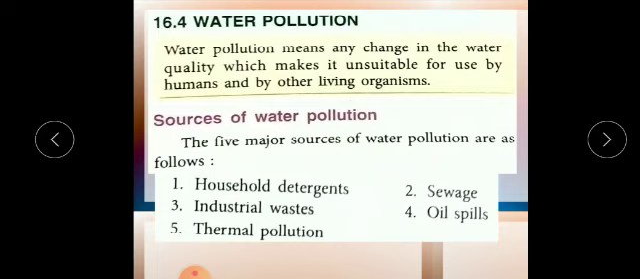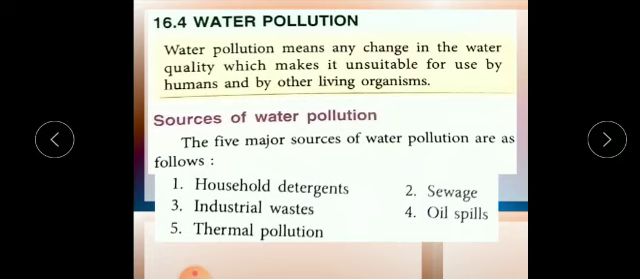Now children, the first one, household, I told you. The second one is sewage. So what is sewage? I told you sewage can be domestic waste, or animal or food processing plant waste, anything.